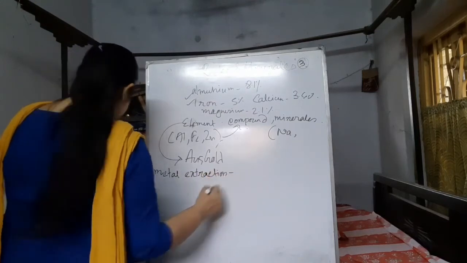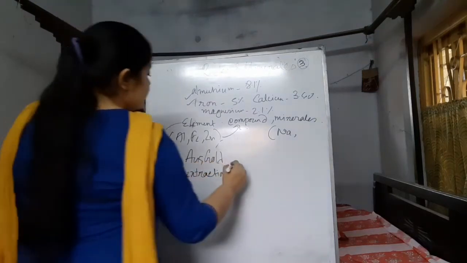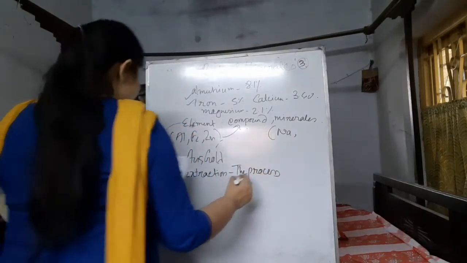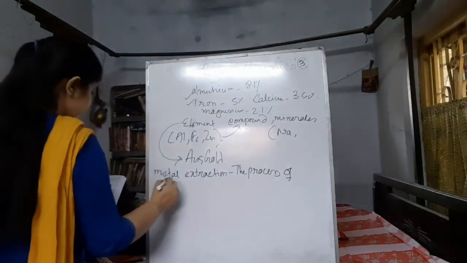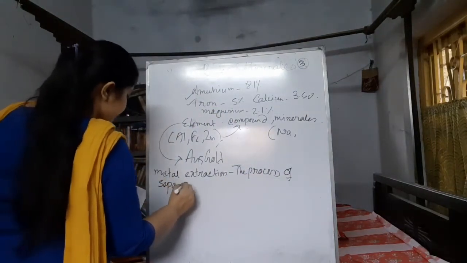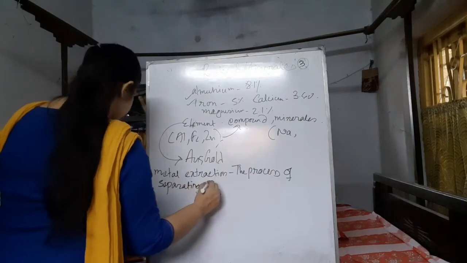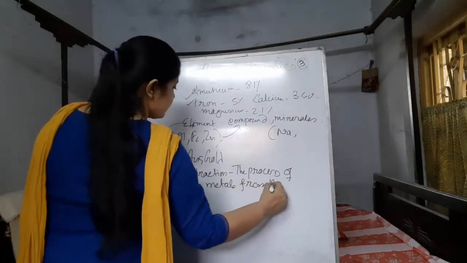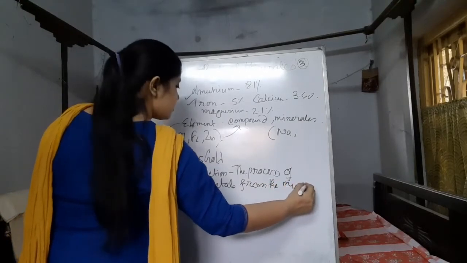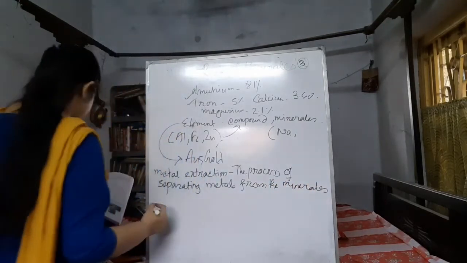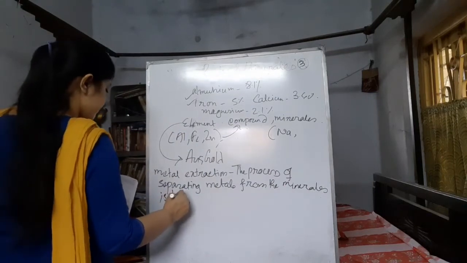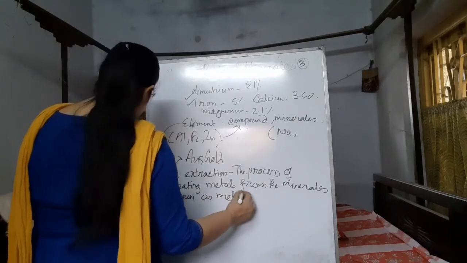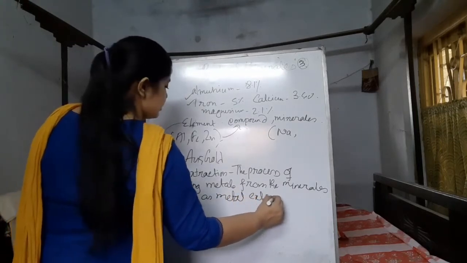We can define metal extraction by this: the process of separating metals from the minerals is known as metal extraction.